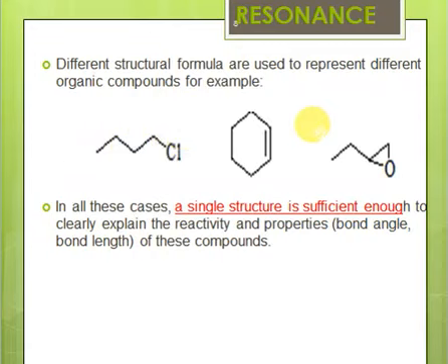We can see that this is a single bond, this is a double bond, this is a 6-membered ring, this is a 3-membered ring. So the bond lengths and bond angles can be easily explained, and the reactivity of the molecules can be easily explained when we see these structures. However, there are certain structures for which we cannot write a single structure.